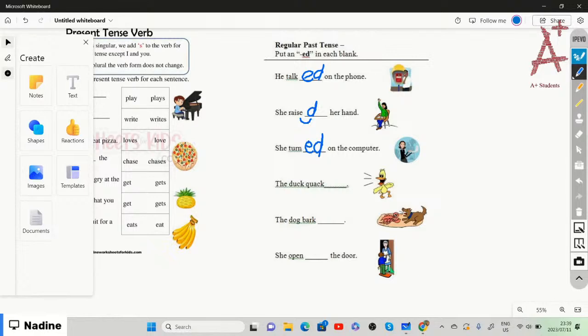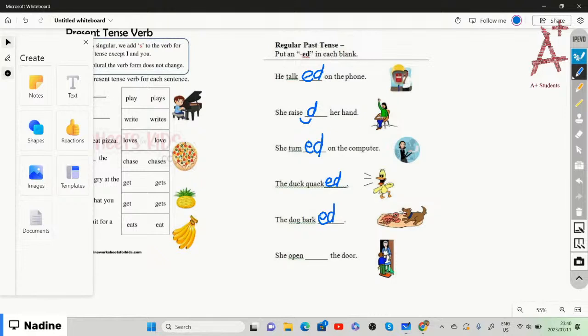The duck quack, right? So that is something that is happening now. But if we change that to the past, then we say the duck quacked. The dog bark, something that the dog is doing now. He barks now. However, in the past, the dog barked.